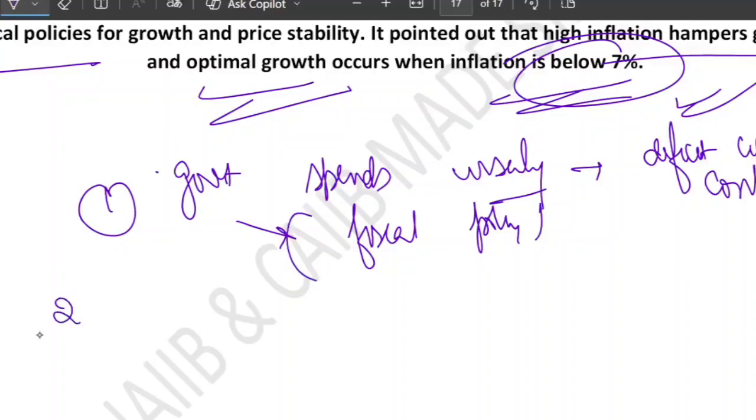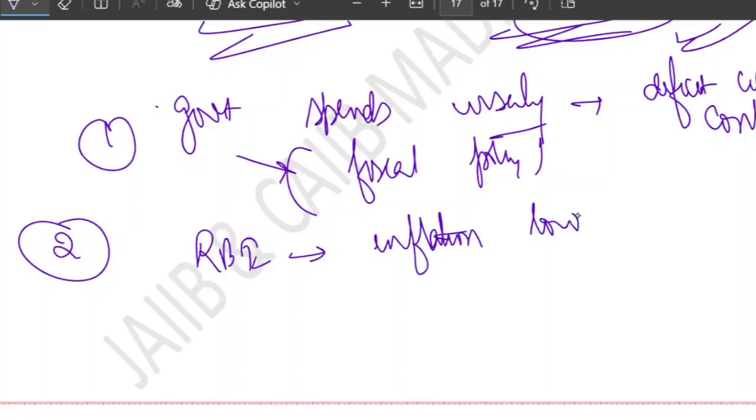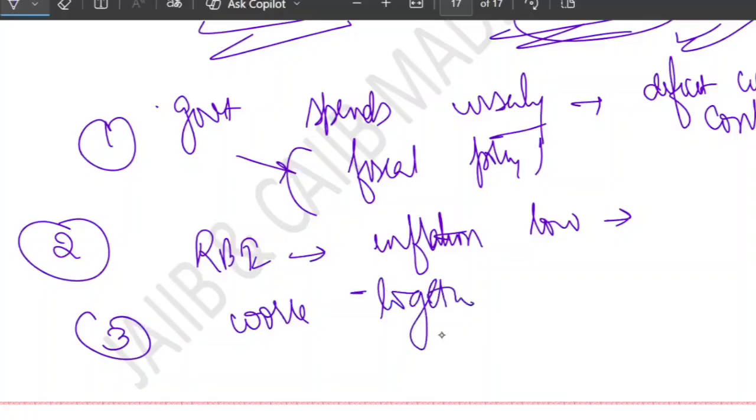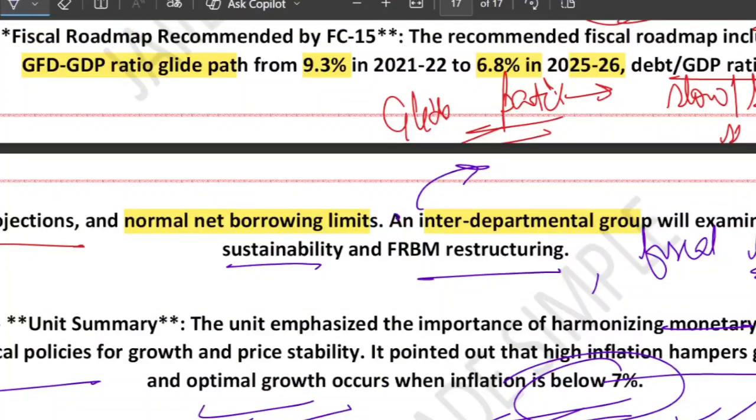Second condition: the RBI, that is the monetary policy, keeps inflation low. Third, both work together instead of working in opposite directions, fiscal policy and monetary policy. So this balance ensures price stability, economic stability, and sustained growth. This is the point. That is all we need to learn in this particular chapter.